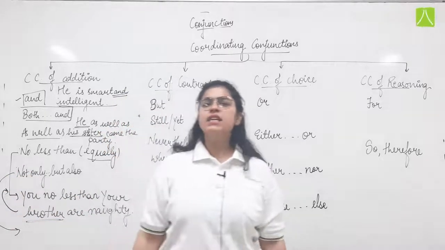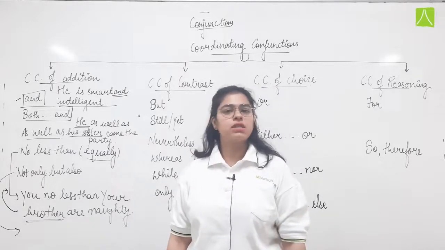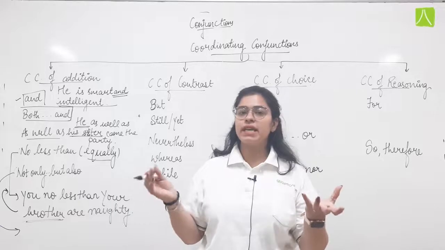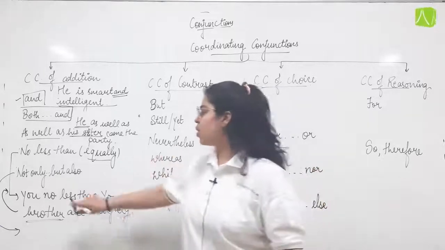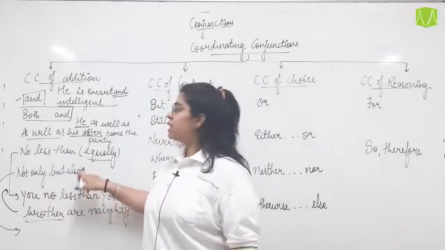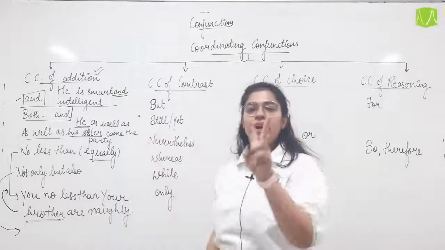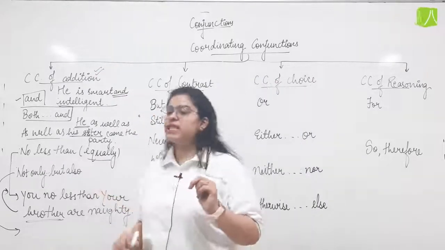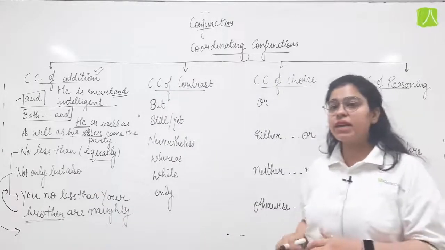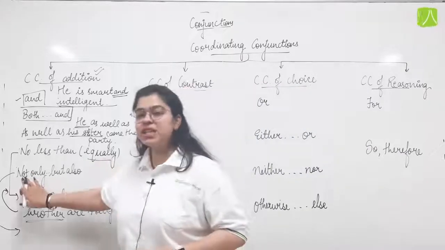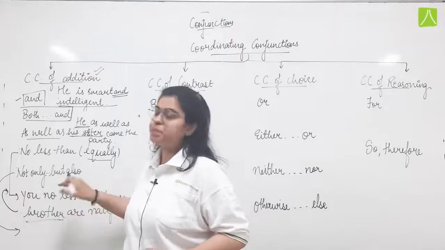Not only but also. He not only shared his food with me but also his books. So when we are comparing two things, not only did he share his lunch but also his books. These are the coordinating conjunctions of addition, where we are joining two sentences. Here I could have said he shared his lunch with me, he shared his books with me. But I have written, he not only shared his lunch but also his books with me.